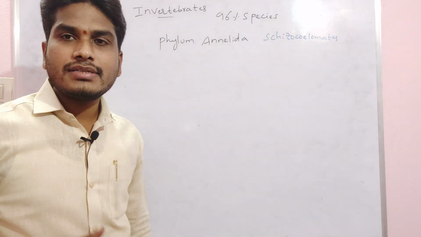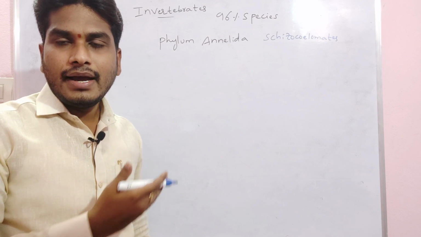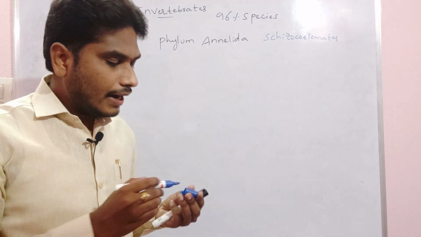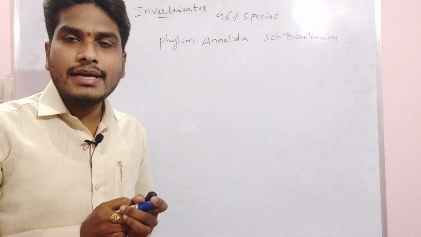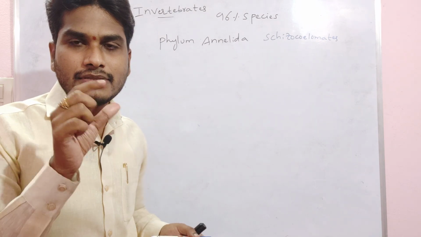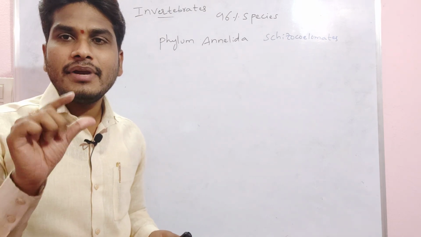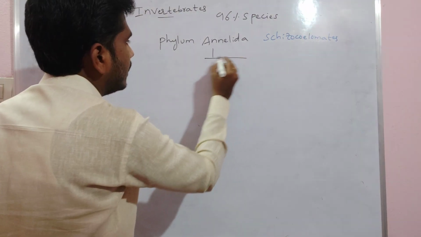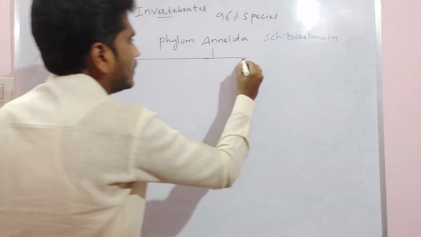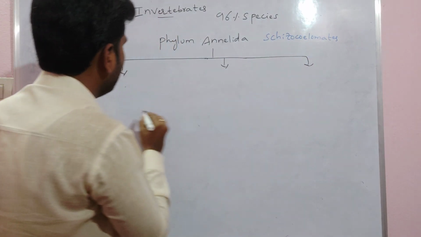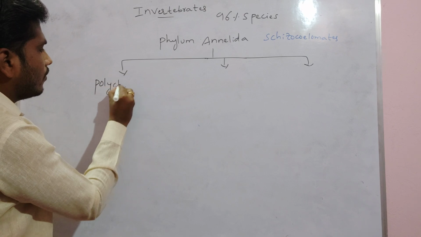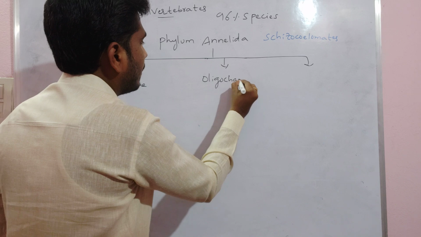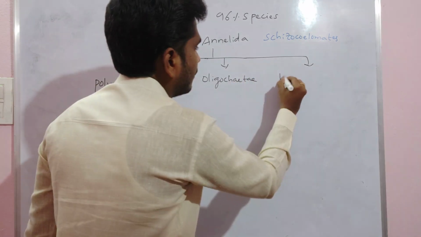Annelids respire by simple diffusion, and excretion is by nephridia. Nephridia are the excretory organs in Annelids. Annelids have metameric segmentation, that means their body is divided into segments. True segmentation is seen in Annelids. Annelids are again divided into three classes: Polychaeta, Oligochaeta and Hirudinea.